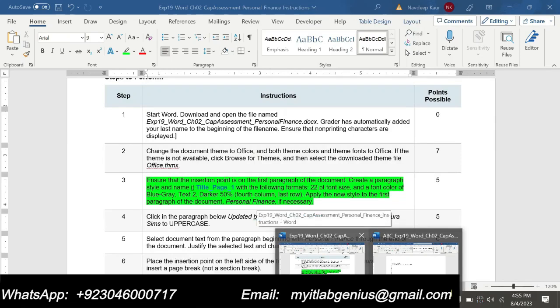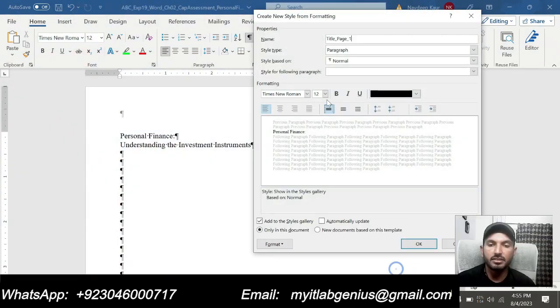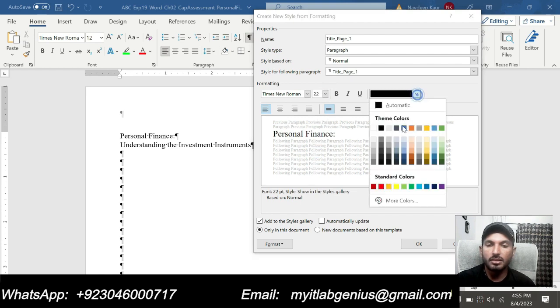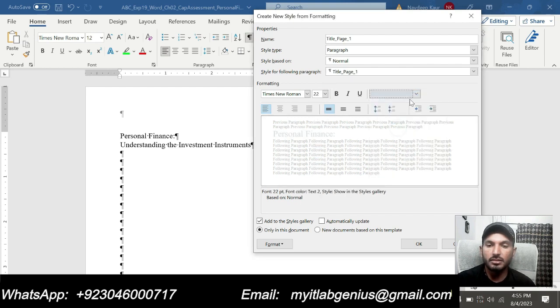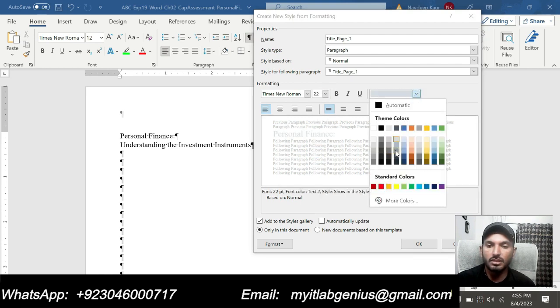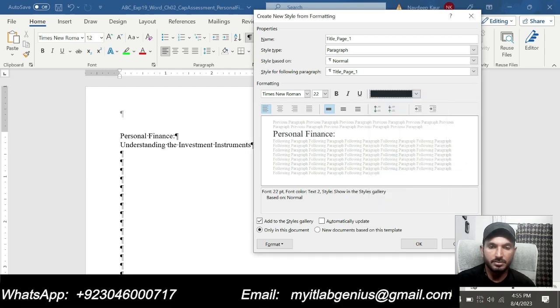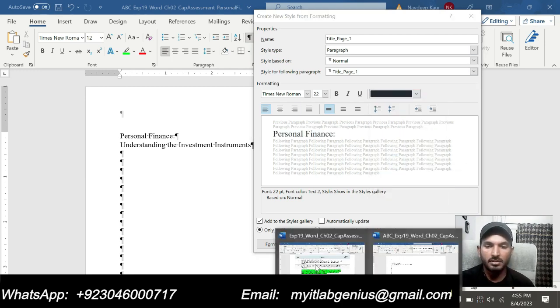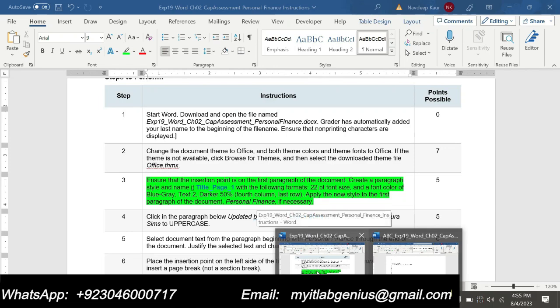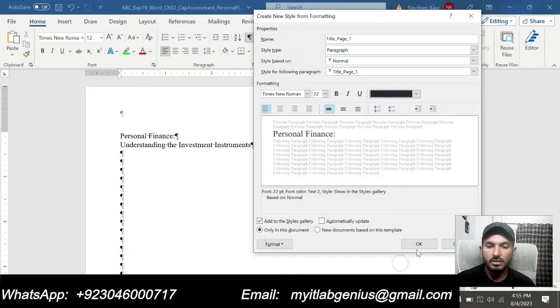We are supposed to set a 22-point font size and a font color of Blue-Gray, Text 2, Darker 50%. So font size 22 and the color should be Blue-Gray, Text 2, Darker 50%, this one, and then click OK.